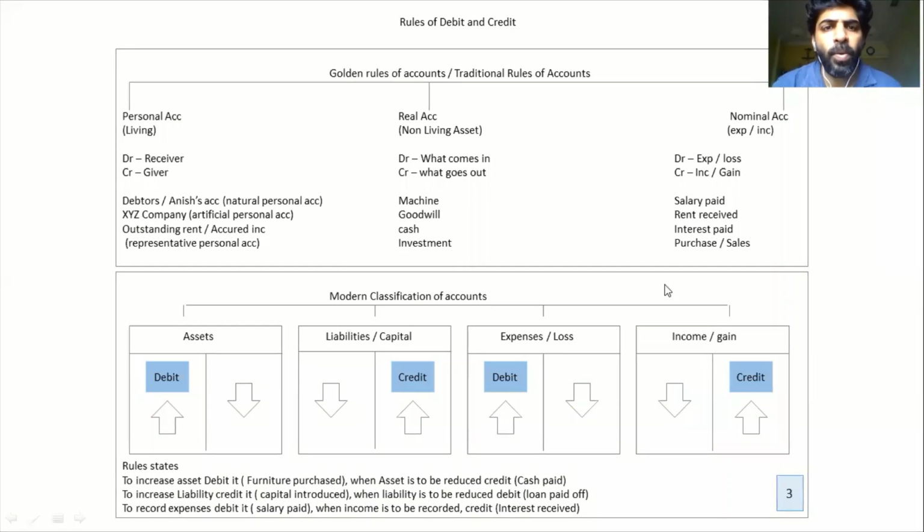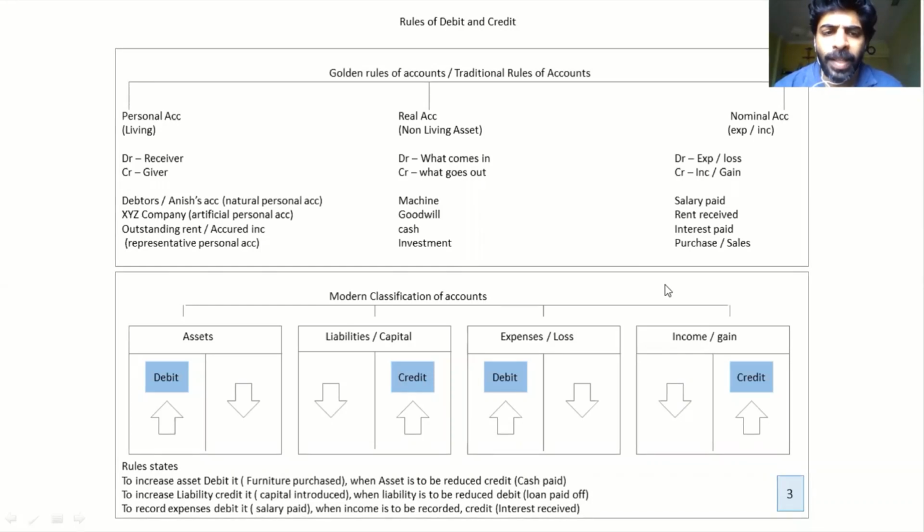Dear students, we are going to learn journal entries today. Before we learn it, let's get our basics strong. In accounts, we use debit and credit as a language of expression. Every debit has an equal credit. That is why we call it double entry system. The question is, when do we credit and debit?